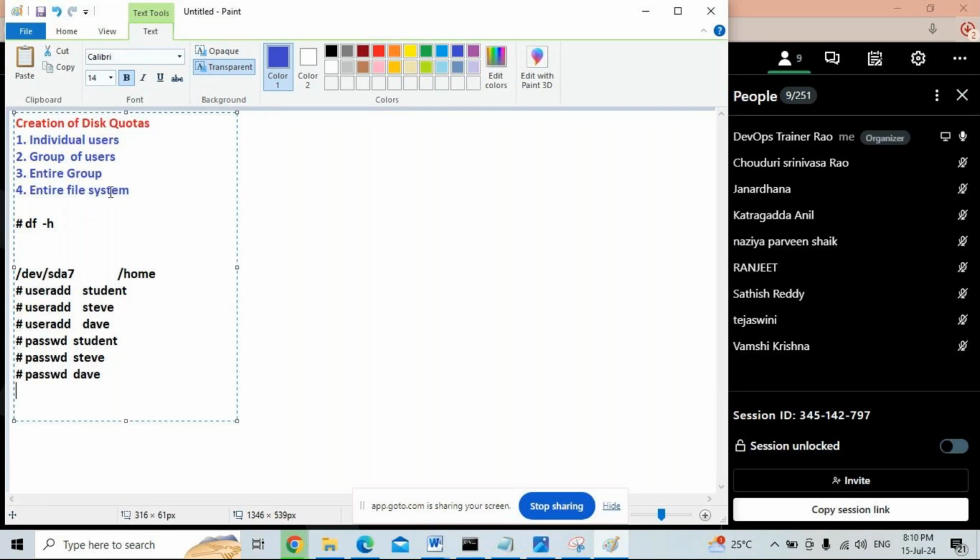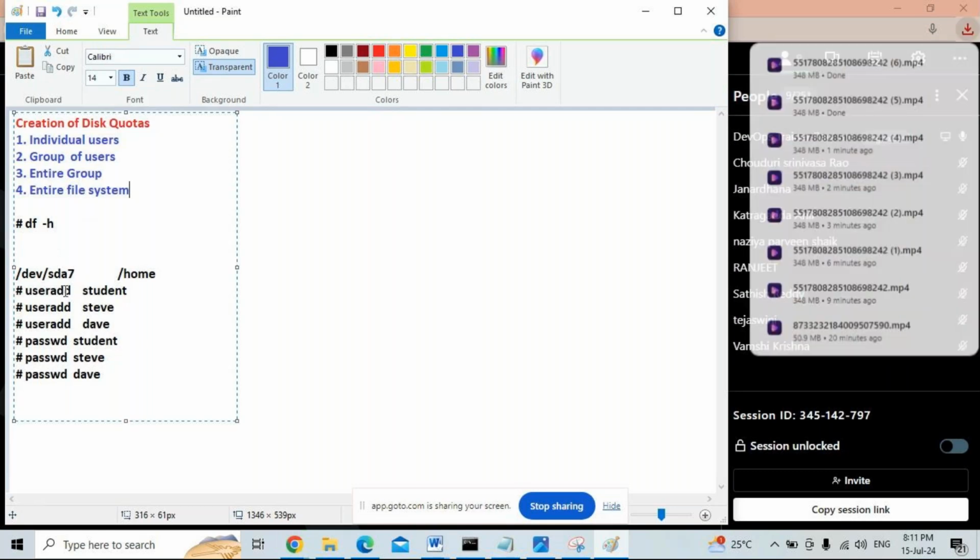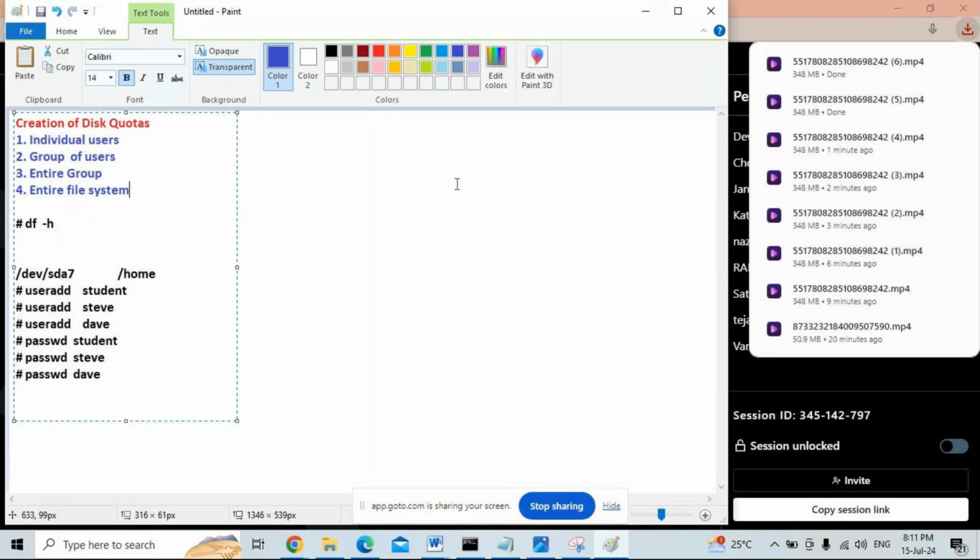So create the file system. Format the file system. Update the kernel with the partprobe command. Update the fstab file if you want permanent mounting. After that, you can see df -h. Then create the users with the useradd command.